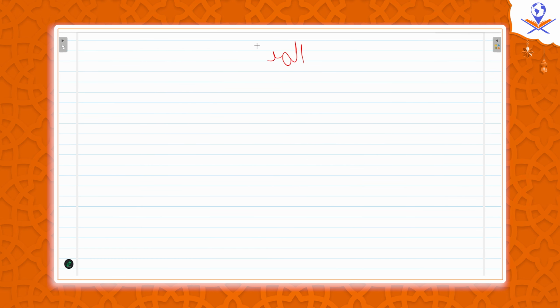al-mad al-muttasil, when the hamza comes at the end and you will stop, you can make it 4, 5, or 6 beats. And some scholars said, in case you stop, it's better to make it 6 beats. What does it mean?